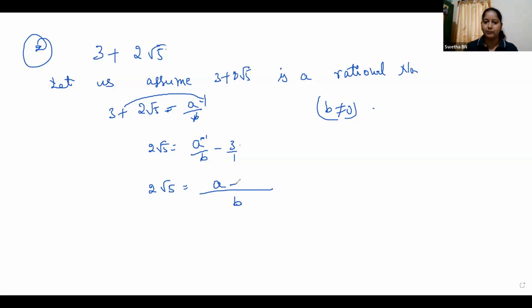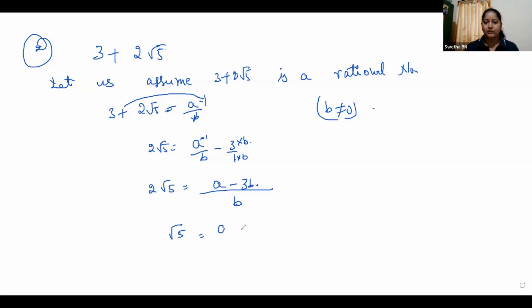That is a minus. In the second fraction, we have 1 in the denominator. To make it b, we have to multiply both numerator and denominator by b. So 3 into b is 3b.